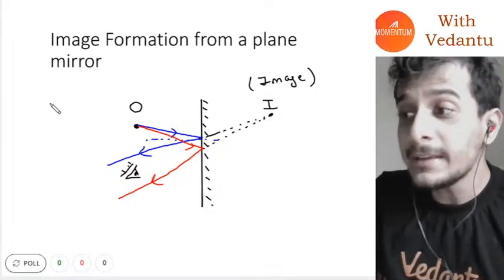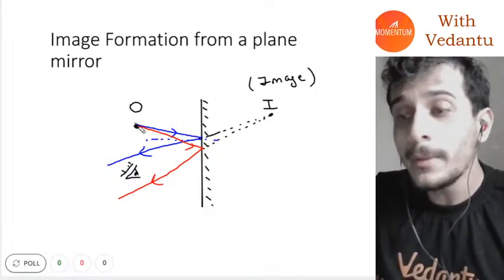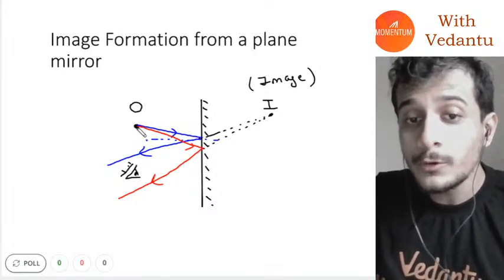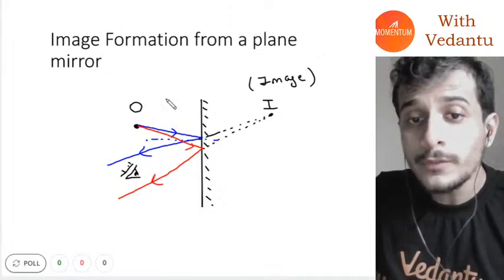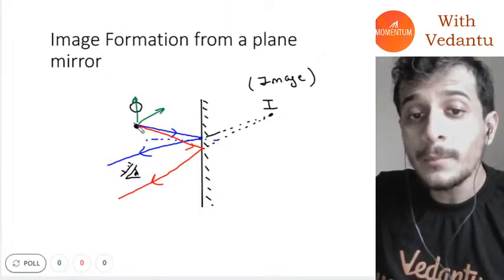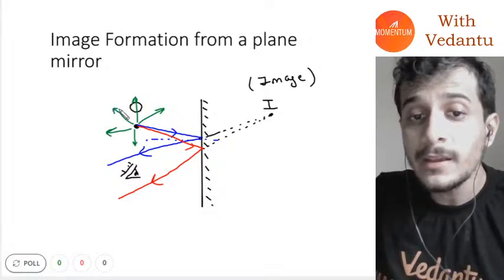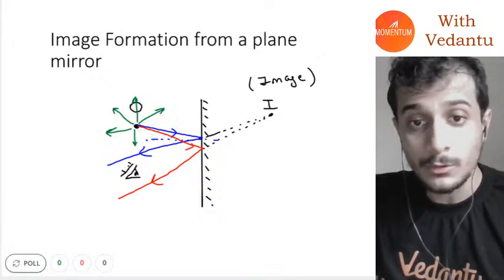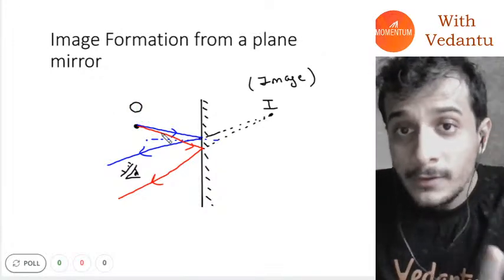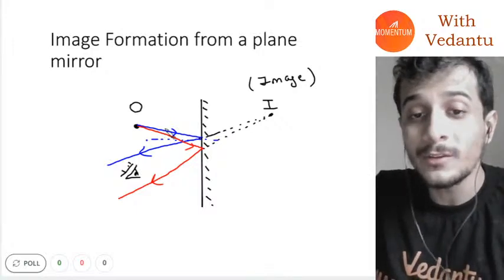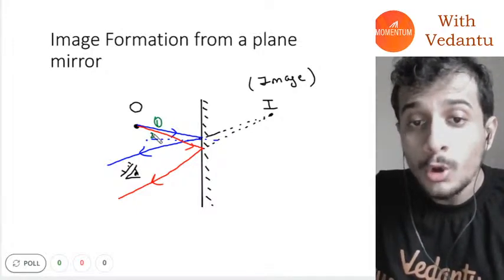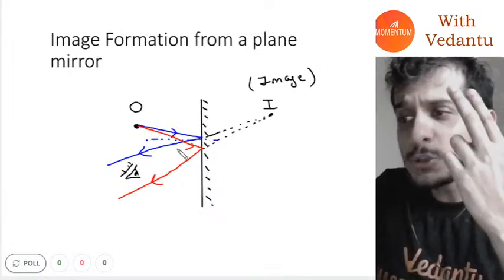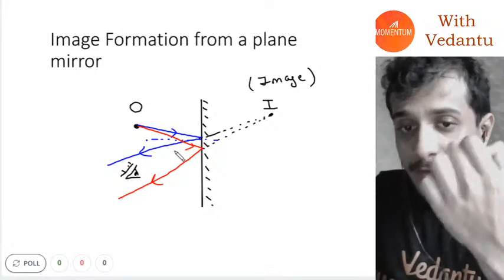Now remember, every time you have to form an image of an object, you have to remember that the rays are coming out in all directions. How many rays can we make out from an object? Infinite rays. But we do not need to make all of those infinite rays. We just need two rays coming out of the object getting reflected from the mirror.